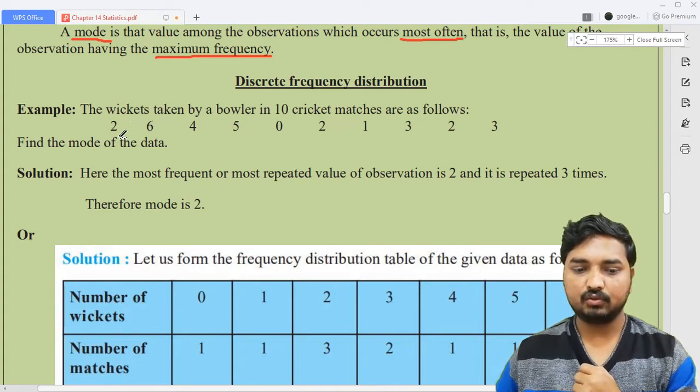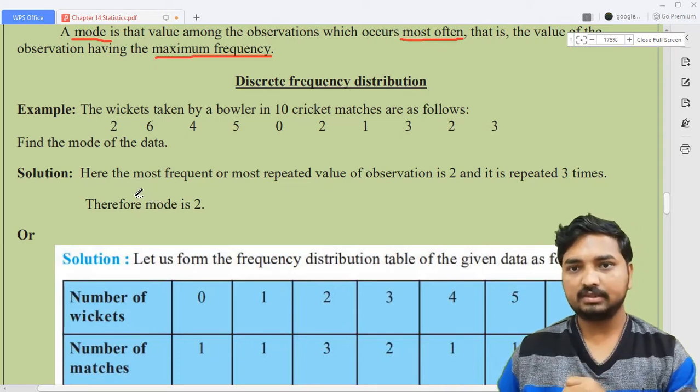In the first match 2 wickets, in the second match 6 wickets, in the third match 4 wickets, in the fourth match 5 wickets, like this. In the last match, he gained 3 wickets. Now we have to find the mode of this data.